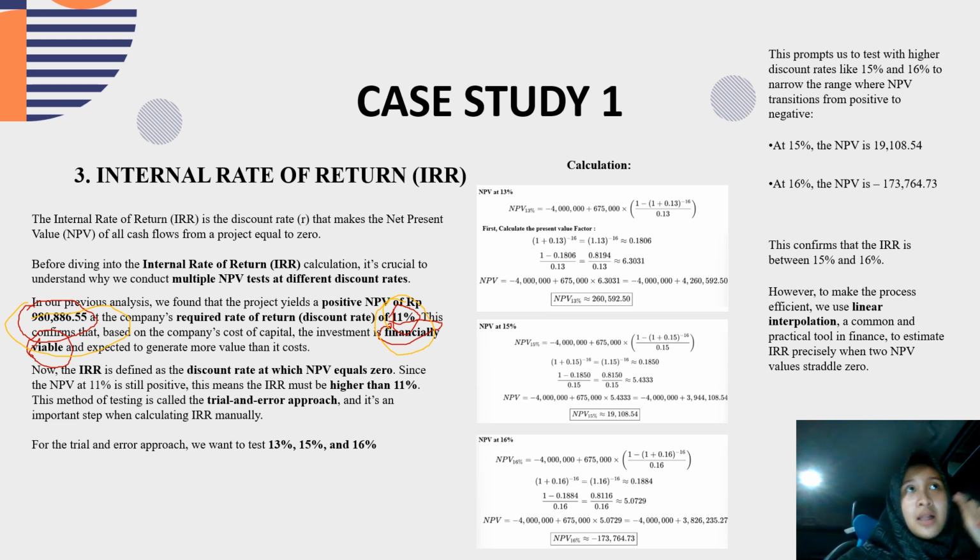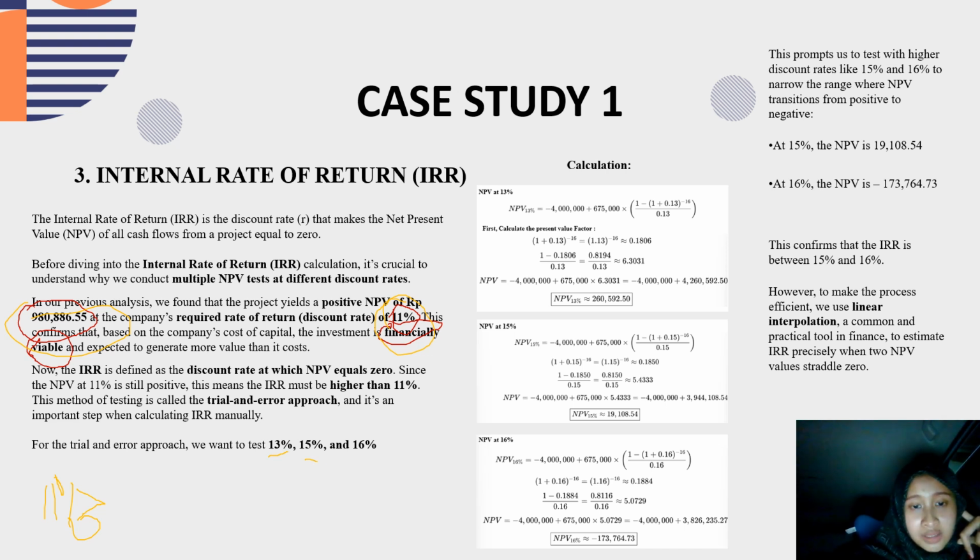So this method is called the trial and error approach, and it's an important step when calculating IRR manually. Because it must be higher than 11%, I use these percentages: 13, 15, and 16. This is the calculation.